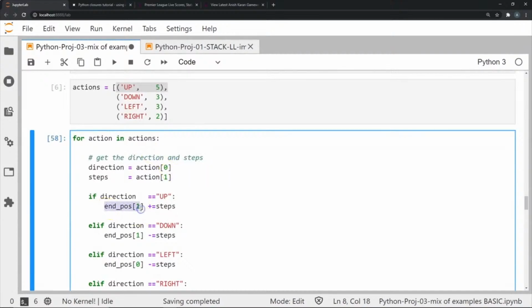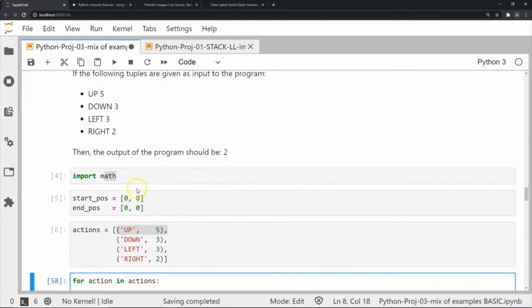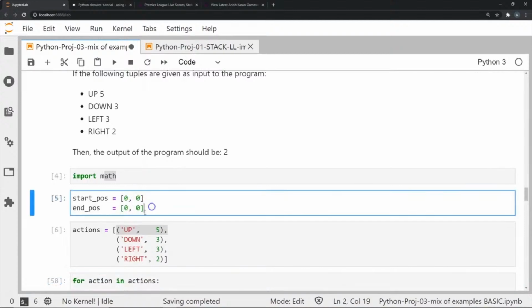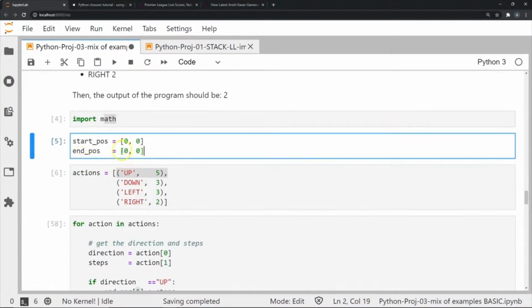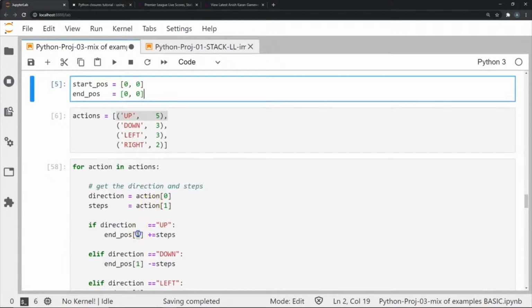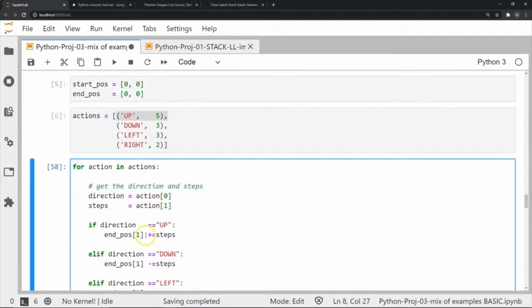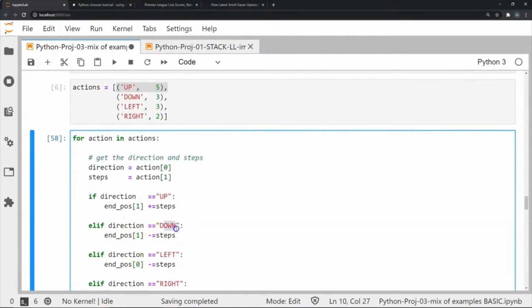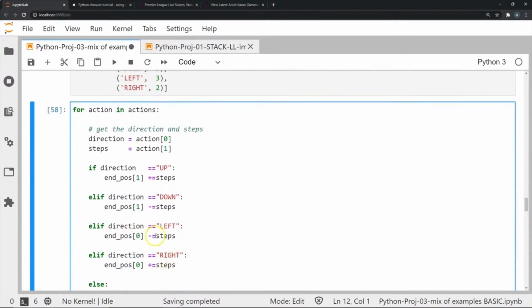So we're going to change the end position, and the first index, which is basically this part of the end position coordinate point. If it's moving up, then we update by adding the number of steps to the y-axis. And if the direction was down, we do the same thing for the y-axis, but we decrement it. Similarly, if we move left or right, we're moving the x-axis, right?